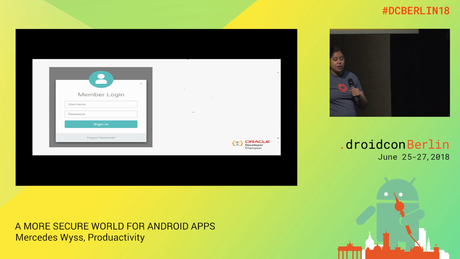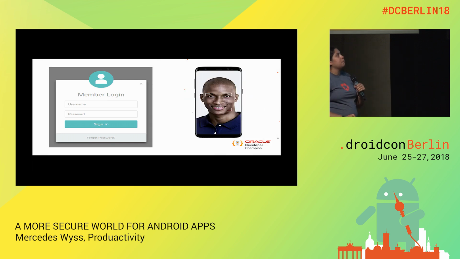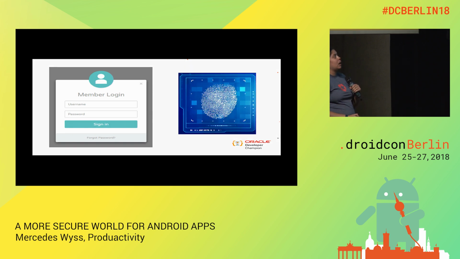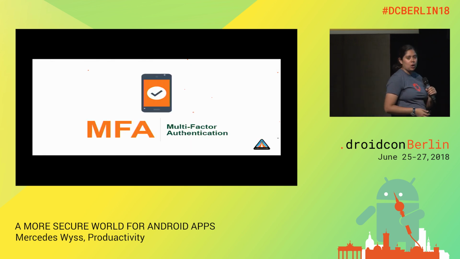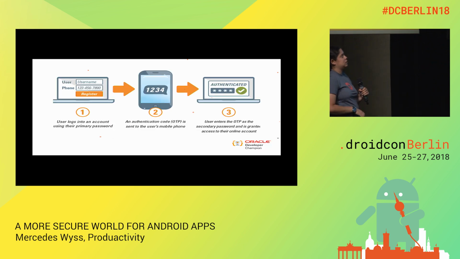So we will have our user log in with the username and the password, but then we will require them to insert a token, or do face recognition, for example, or a fingerprint, especially now with some cell phones that permit that. And this is now called multifactor authentication. There are other ways to do multifactor authentication that are worse than that.